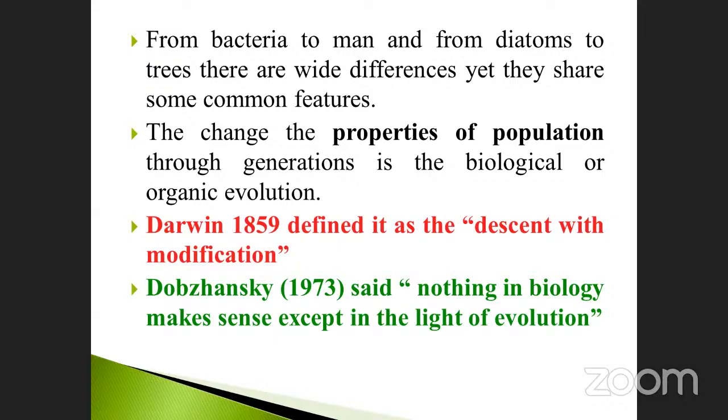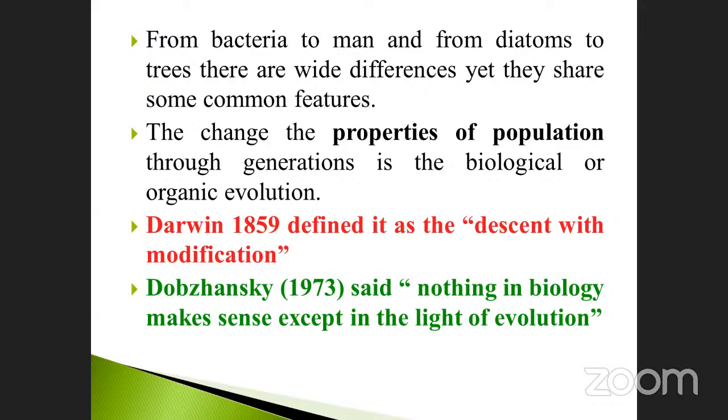See here, Darwin in 1859 defined it as descent with modification. Descent with modification. Who stated this statement? Descent with modification. They may ask the question like that. Darwin, in the year 1859. And Dobzhansky, 1973, said, nothing in biology makes sense except in the light of evolution.